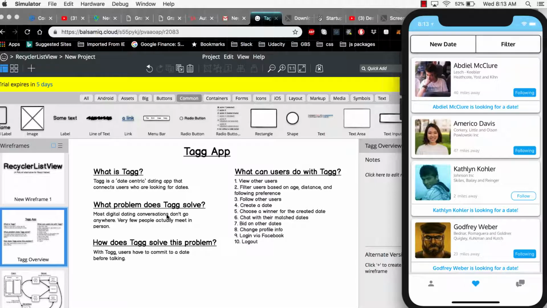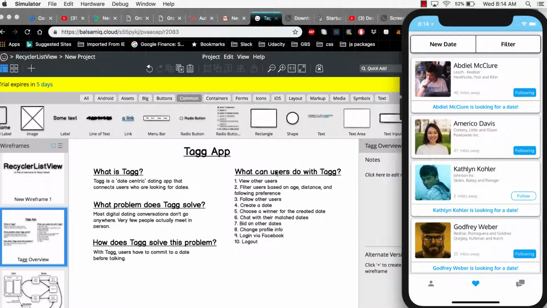So my theory is that if users were to just meet physically, there could be a much better experience. And so if I'm able to enable users to physically meet more often, it could create a better experience for those users. So with Tagg, the way that we're going to solve this problem is to have users commit to a date before they actually talk. And you'll see this in the app. It's basically a marketplace for finding dates.